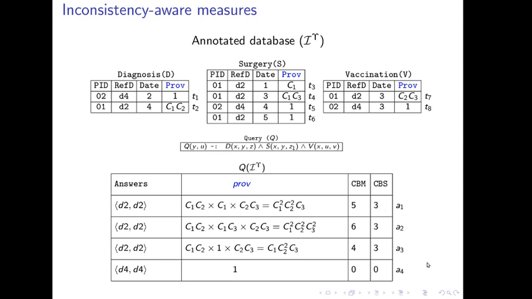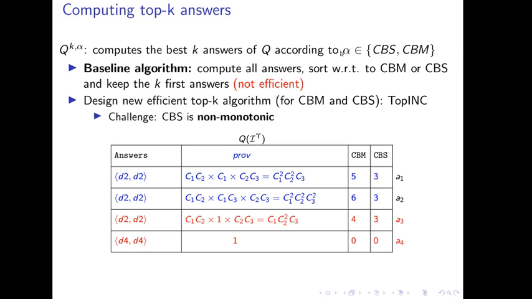The k best answers, in other words either the k most consistent or the k most inconsistent answers, are computed using the TopINC algorithm, that we designed in our previous paper. TopINC works with CBS and CBM, and the challenge behind CBS is the fact that CBS is a non-monotonic scoring function.